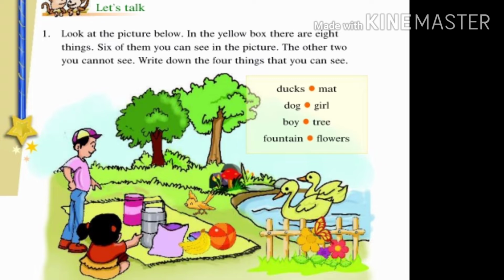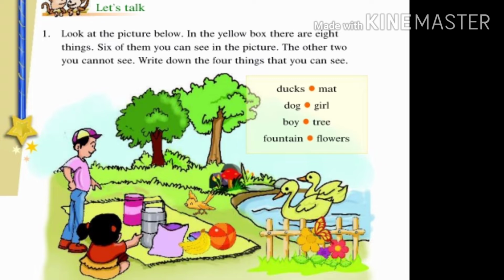Now we will see the next activity in Let's Talk. Look at the picture below. In the yellow box there are 8 things. 6 of them you can see in the picture. The other 2 you cannot see. Write down the 4 things that you can see.